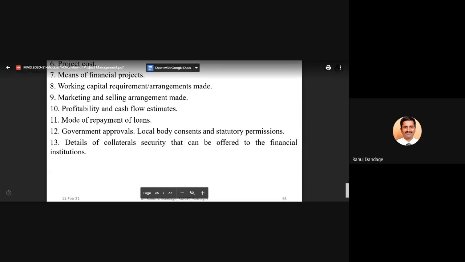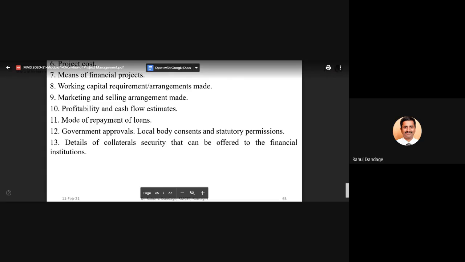Which authorities from government, like, let us say somebody is planning to start some project in the automotive sector, manufacturing certain automobiles, then an authority like ARAI, Automotive Research Association of India, should certify your product. So likewise we need to understand which government authorities will be required to approve your project, and details of collateral security that can be offered to the financial institution.